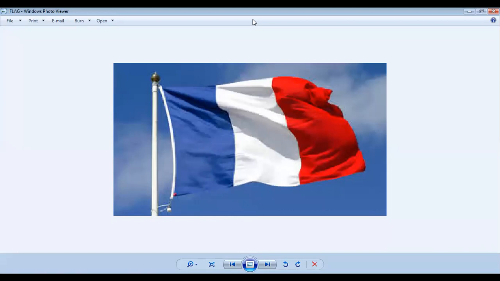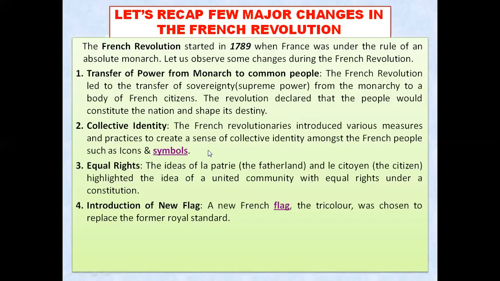So that the people, if they see this particular flag, can feel that they belong to this particular nation which has a national flag, so that the people can be under the same flag and feel that it is their own country. And it was a tricolor, meaning they wanted to replace the former royal standard flag. They wanted to introduce a new flag, and they introduced the one that we have seen. So the flag was also introduced, my dear students.